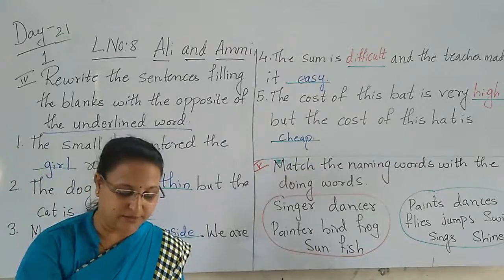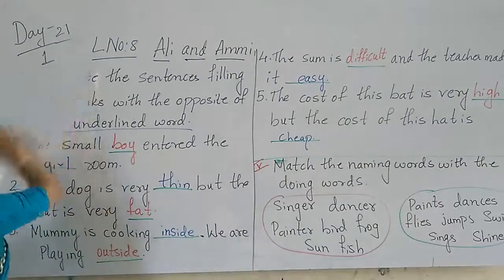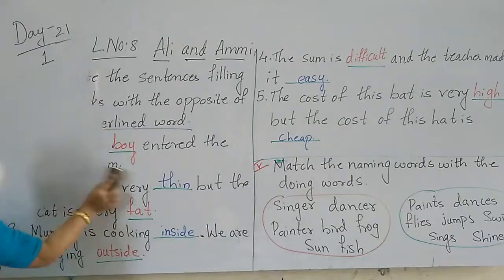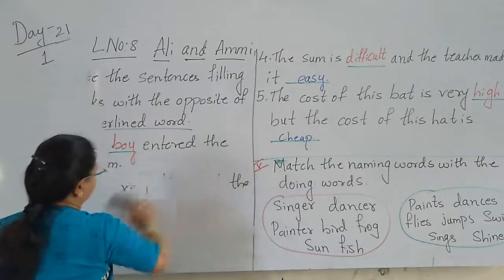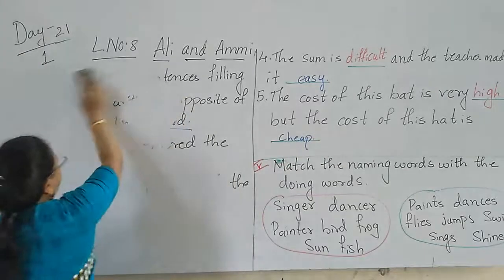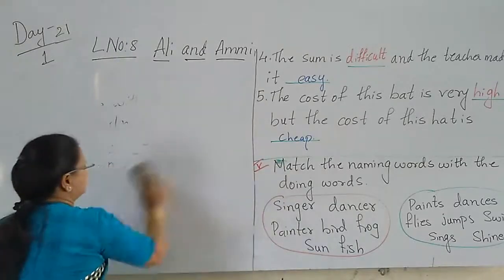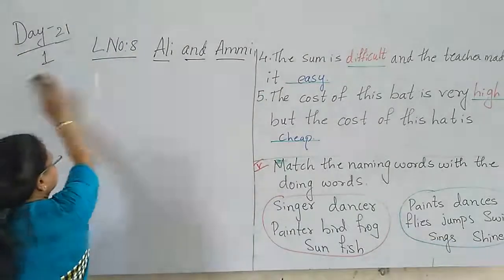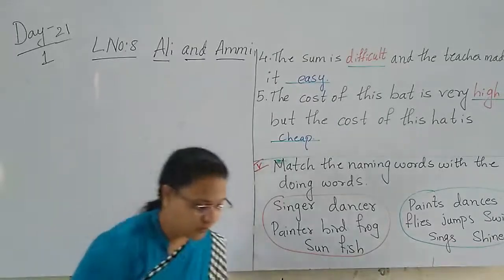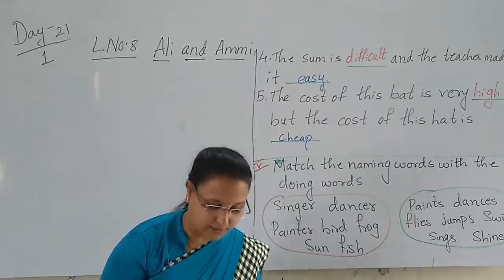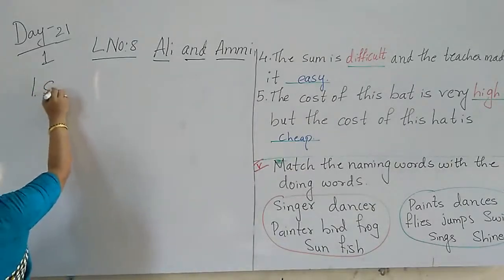Yes, children. Here, we'll match on this side. One side I will write all the naming words. So first I will write here singer.